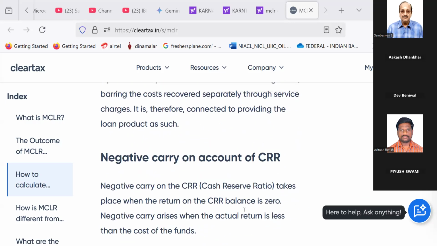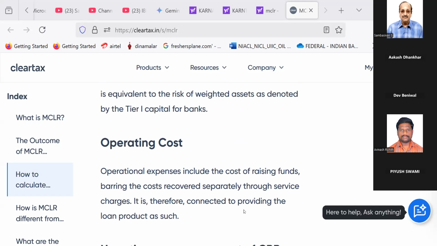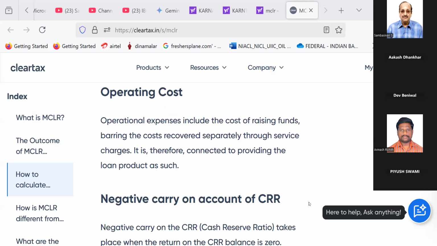Operating cost. Operational expenses include the cost of raising funds, barring the costs recovered separately through service charges. It is therefore connected to providing the loan product as such.